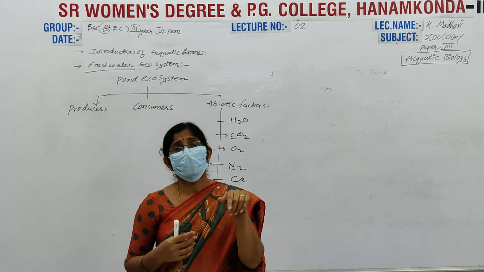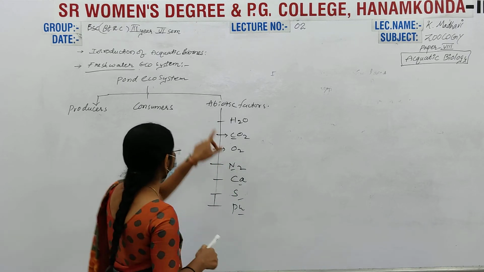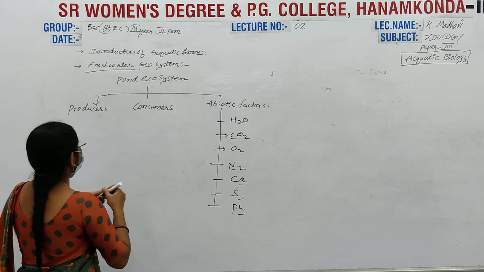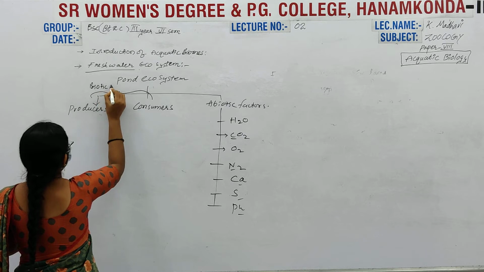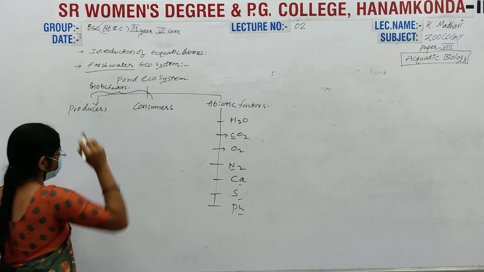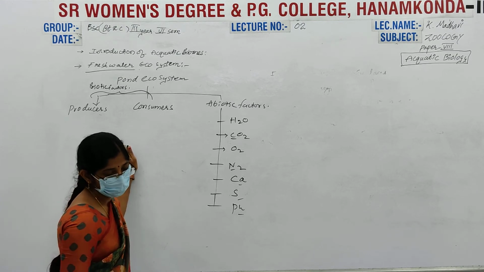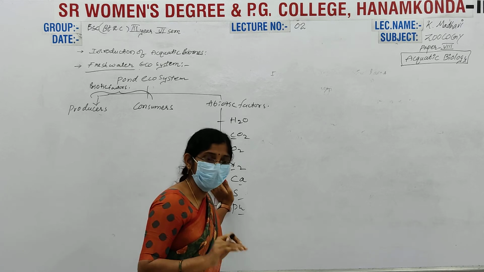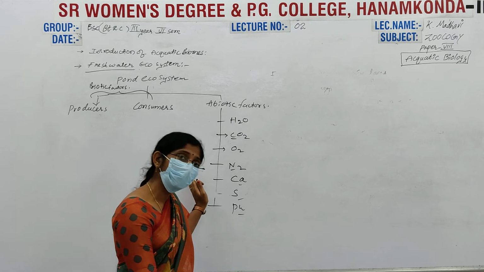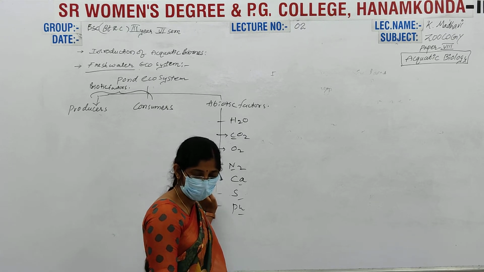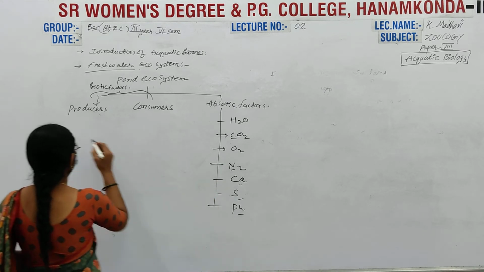But how are the producers present in the pond ecosystem? What are the biotic factors? These are abiotic, and these two are considered biotic factors. Here are the producers, phytoplanktons. Producers make their own food. In the water, the producers are phytoplanktons.